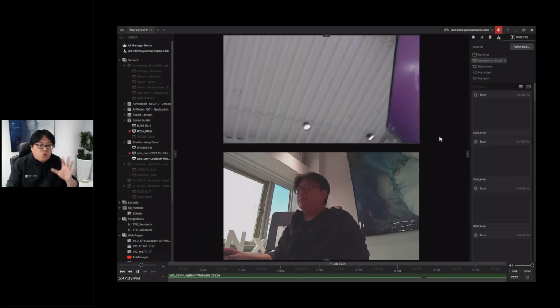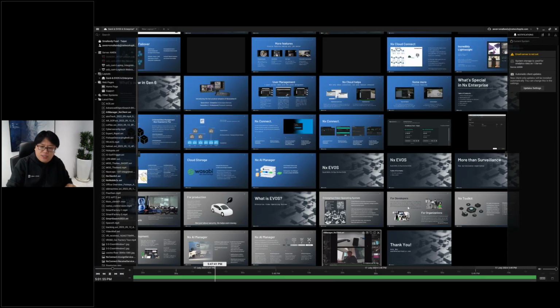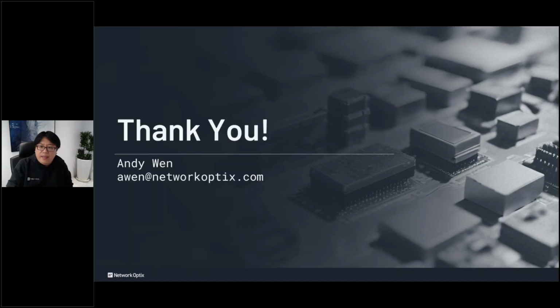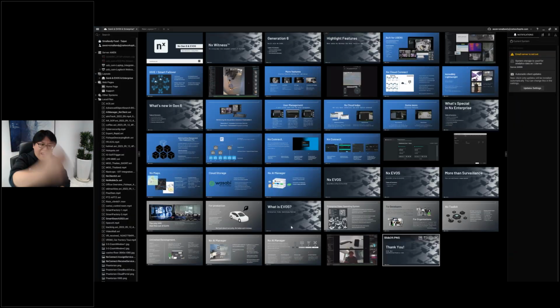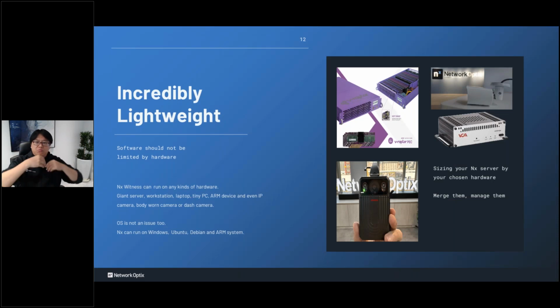So this is what we want to do. We want to make AI everywhere. Since NX is very lightweight, we can now put NX anywhere, even inside the camera. So the next step is we want to put AI into all devices as well. This is how the idea comes out.